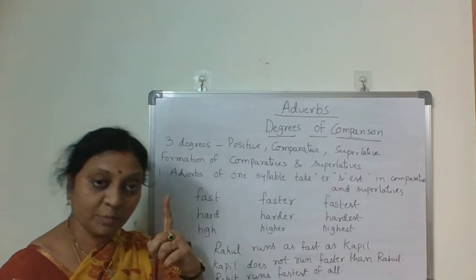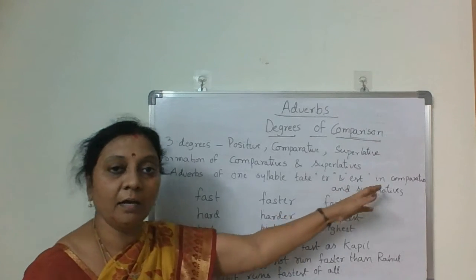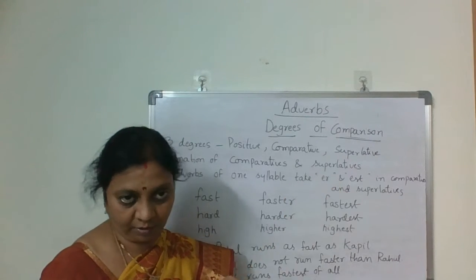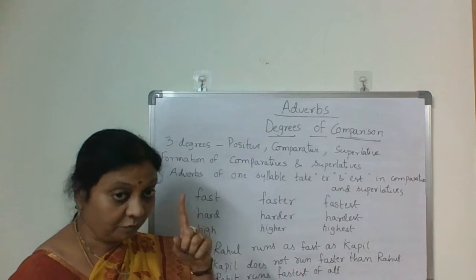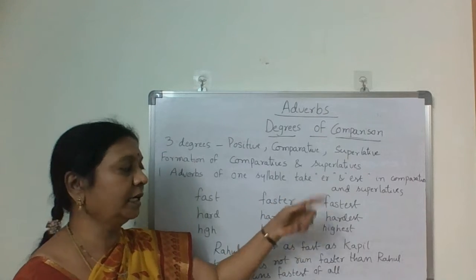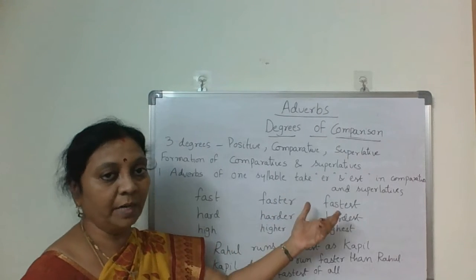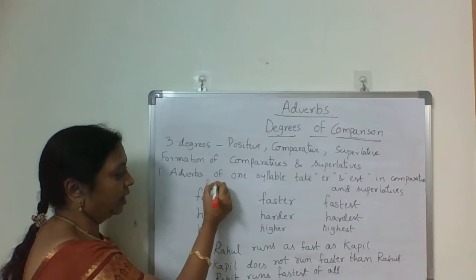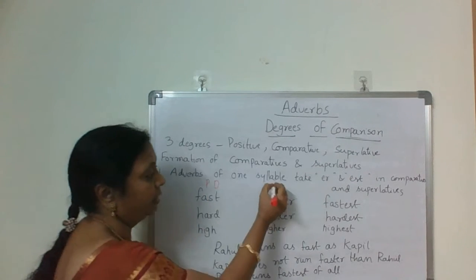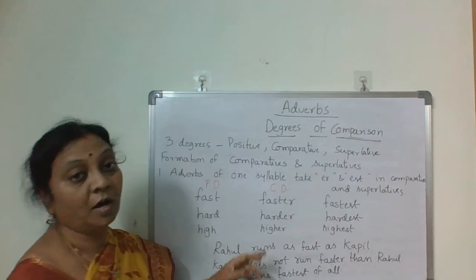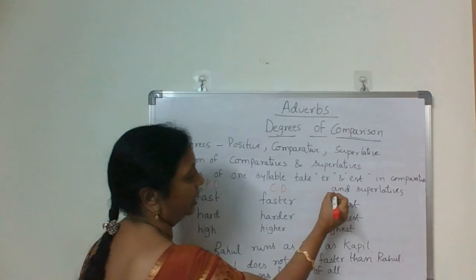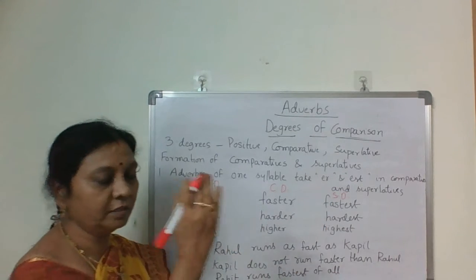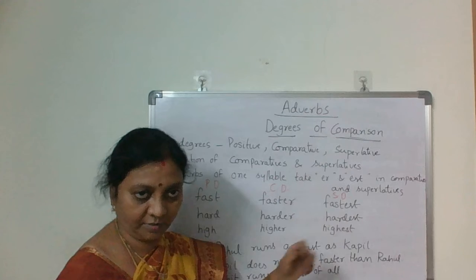First one, adverbs of one syllable take er and est in comparatives and superlatives. For example, in positive degree it is fast, in comparative form faster, and in superlative degree fastest.